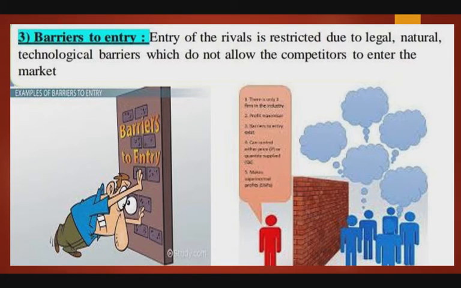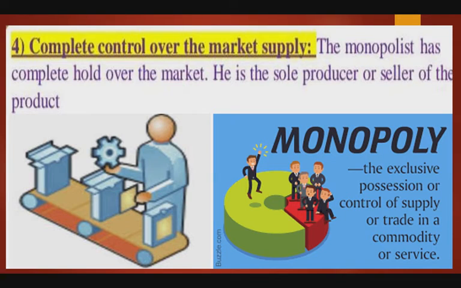Third one, barriers to entry. Under this monopoly market, the entry of firms is strictly restricted. The seller has complete hold over the supply in the market. Such provision protects monopoly power. Next feature is the control over the market supply.